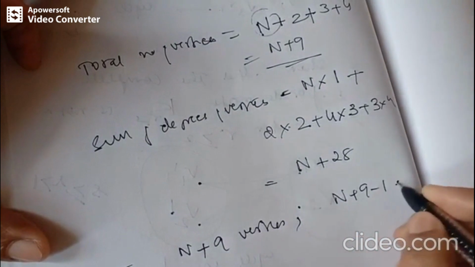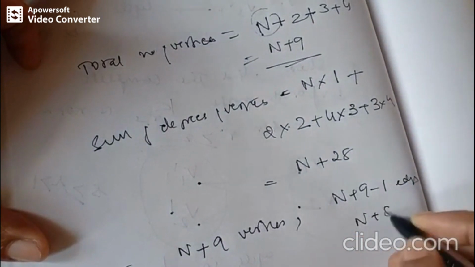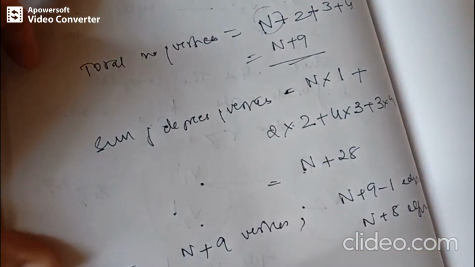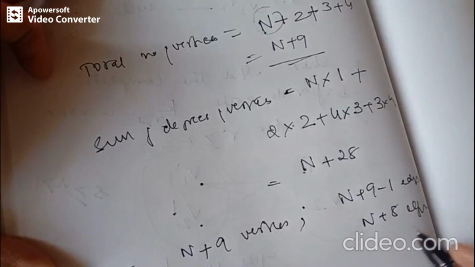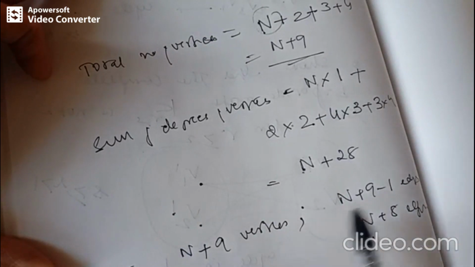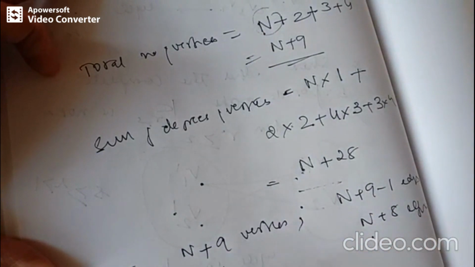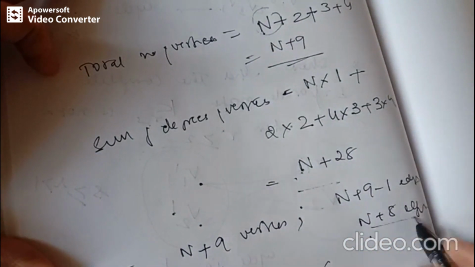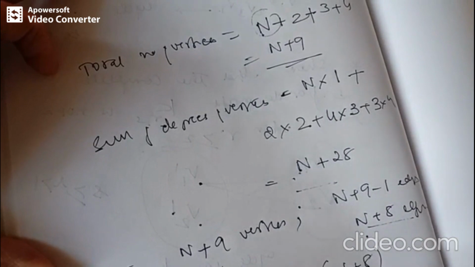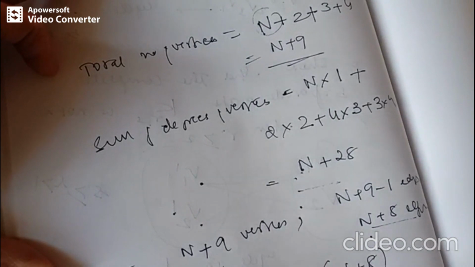Okay, and since we know that the tree has got n plus 9 vertices, there will be n plus 9 minus 1 edges, right? That means it has got n plus 8 edges. So by handshaking property, the sum of degrees of the vertices, that is n plus 28, is twice the number of edges. How many edges are there? n plus 8. Okay, so calculate the value of n.